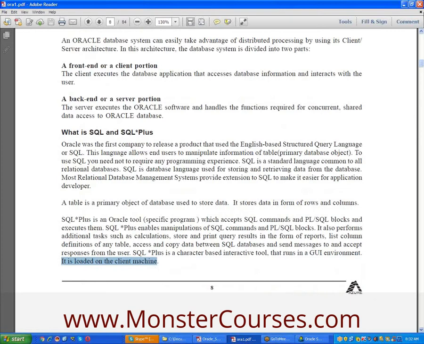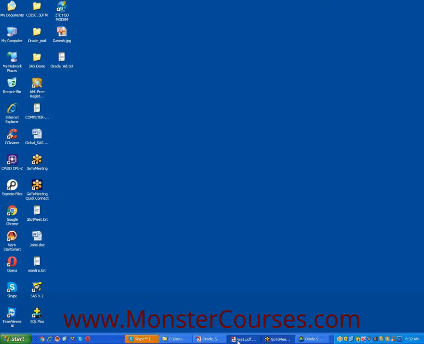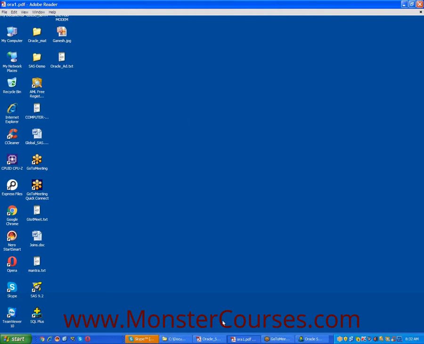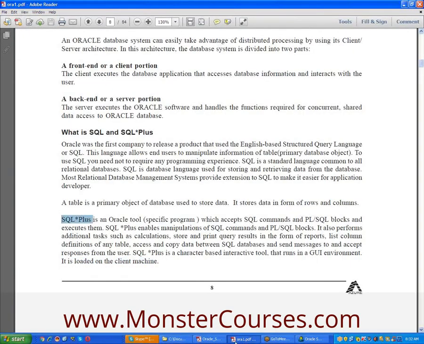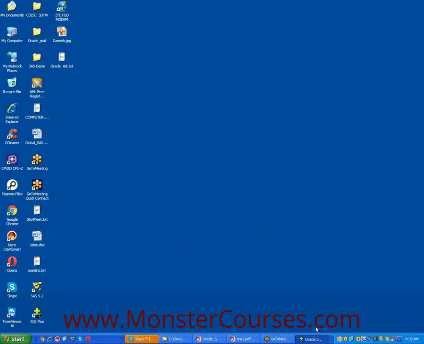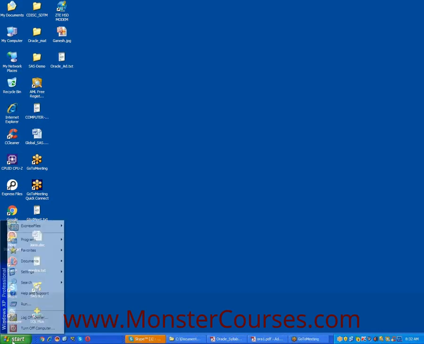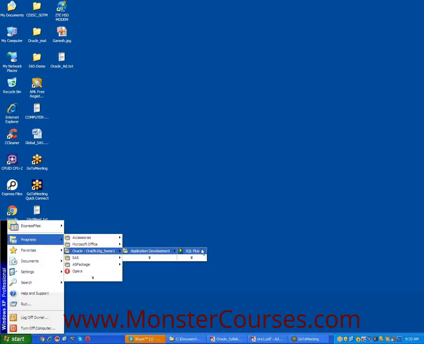How to log in into the Oracle environment? Very simple. Where is SQL Plus? Of course, it's a notepad. Start, programs, Oracle 10G, applications development, SQL Plus. Just select this one.